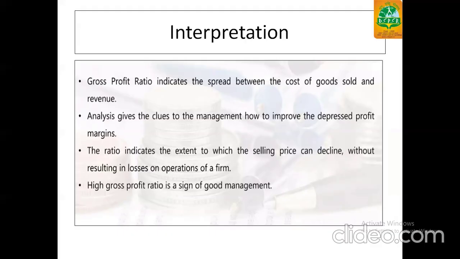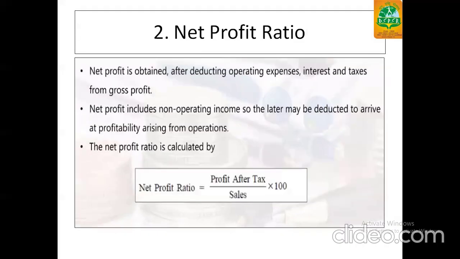From this, we'll get the clue how we can manage our profit margins or sales margin. The ratio indicates the extent to which the selling price can decline without resulting in losses on operation of the firm. Higher the gross profit ultimately will give a good sign to the management and will increase the profitability and also the profit margin.